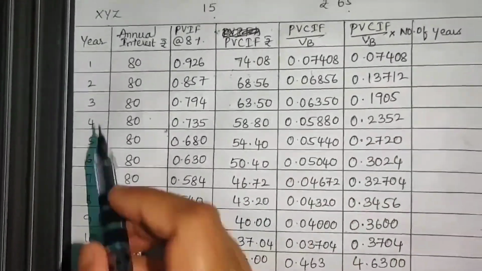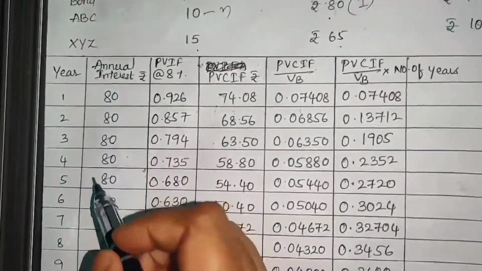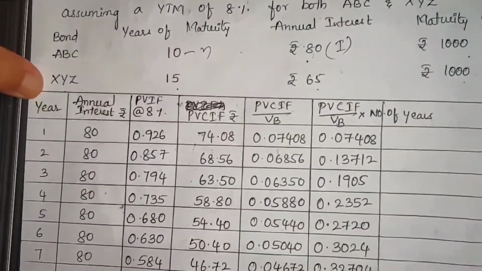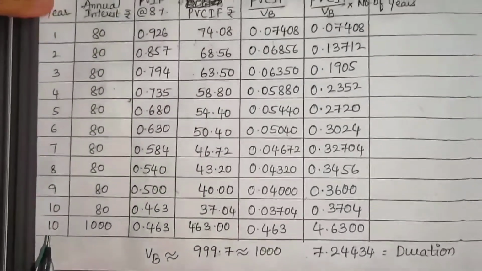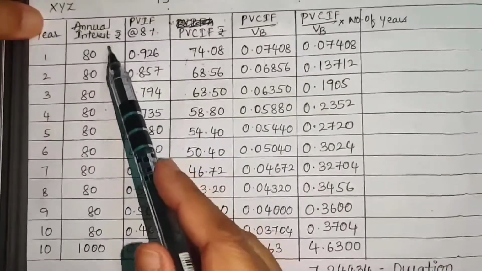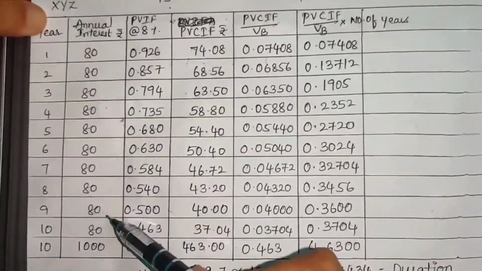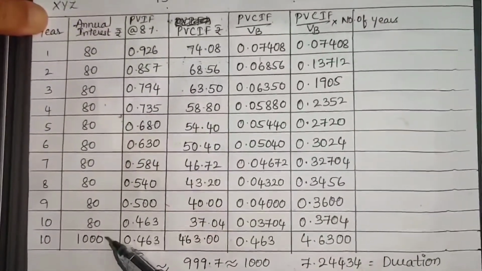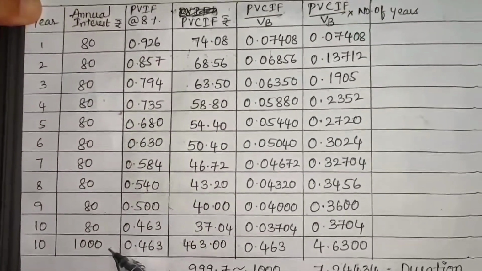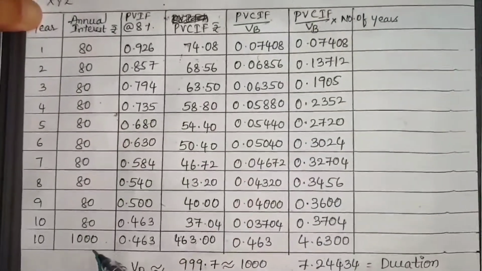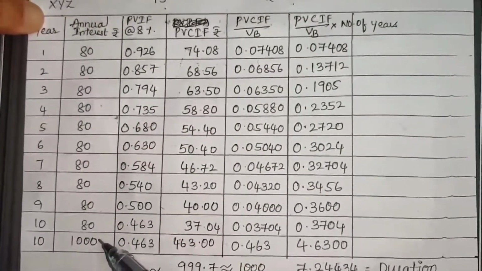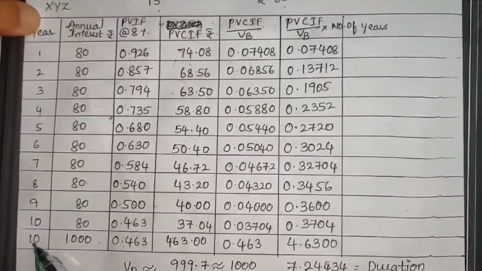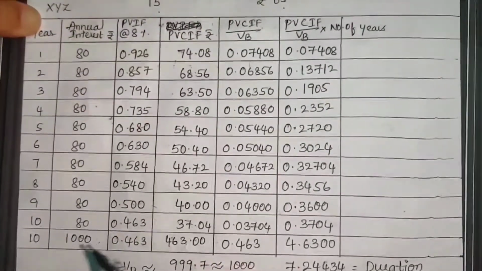Here I have taken the ABC bond. For the ABC bond, the number of years to maturity is 10 years. Every year we will get 80 rupees for 10 years. And in the 10th year, along with interest, the maturity value or the principal amount will be paid back to you, so 80 and 1000 rupees in the 10th year.